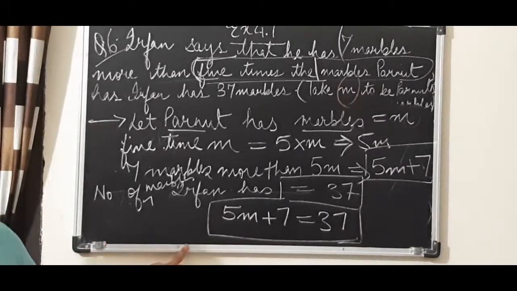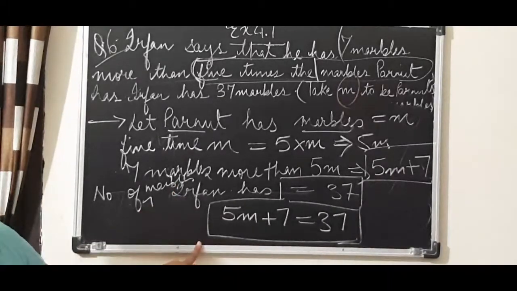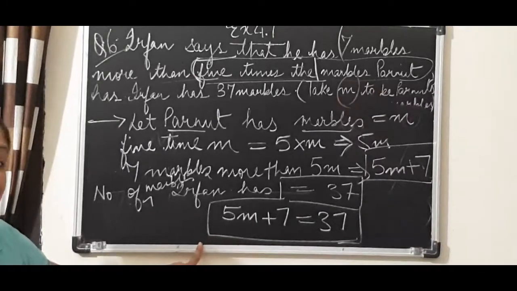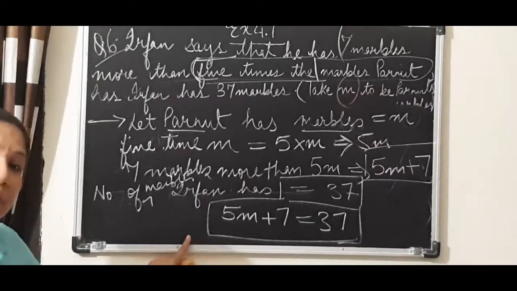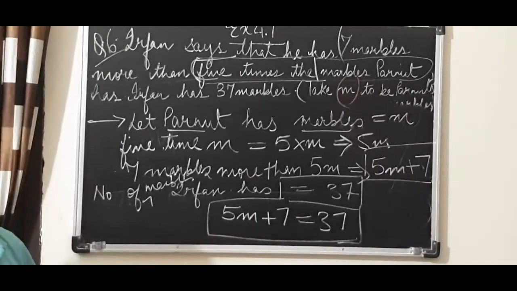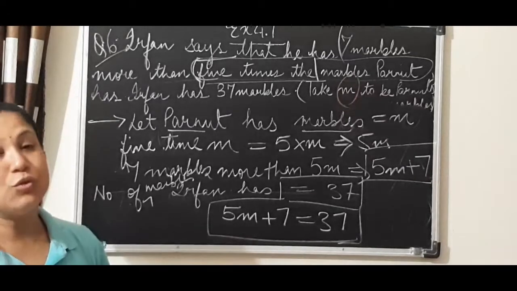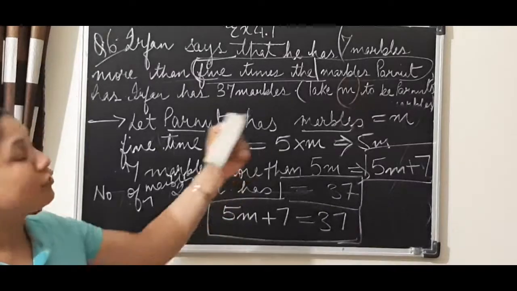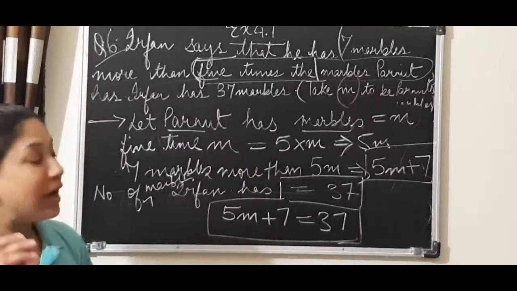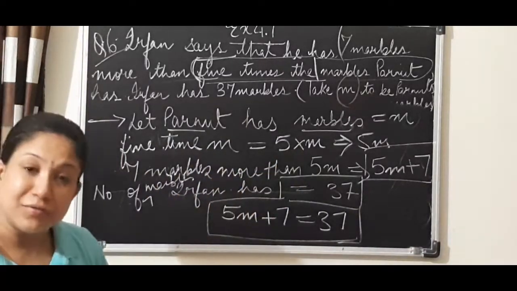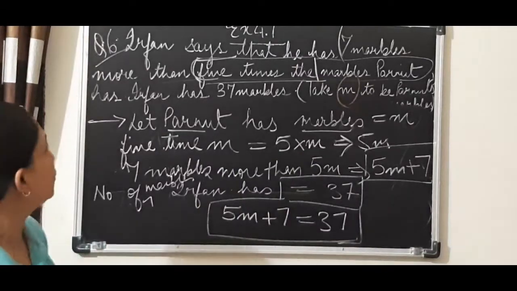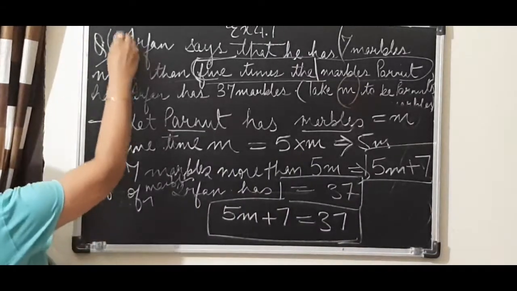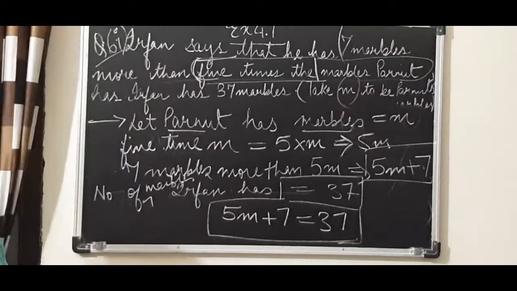Well understood. See children, these types of questions are very tricky but not very difficult. The only thing is you have to understand the questions. I have given you some tricks to solve, that is moving from the RHS, and do some rough work with a pencil if needed. So now we will move on. This was the first part of question number 6.